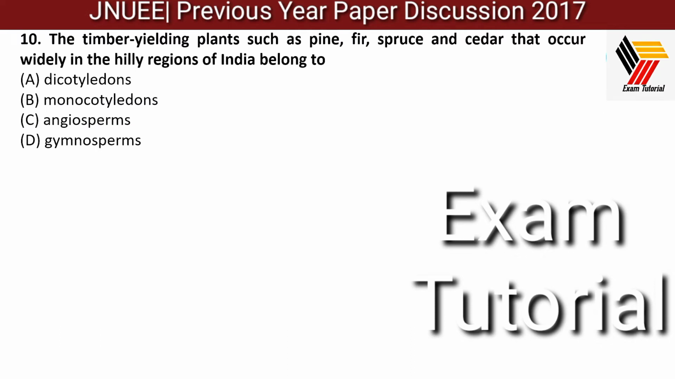The first question is: the timber yielding plants such as pine, fir, spruce, cedar occur widely in hilly regions. These are a few types of trees which are very common in high altitude or hilly regions. In India, these plants belong to which particular plant category? That is a simple question. If you know a little bit of botany, you can identify they all are gymnospermic plants. So they all are examples of gymnosperms.